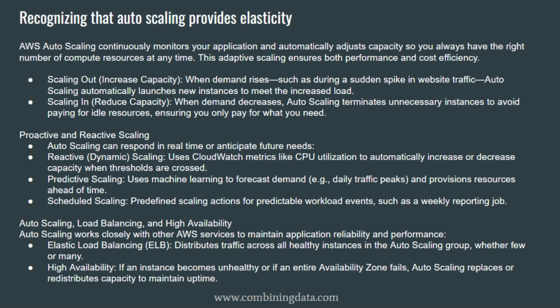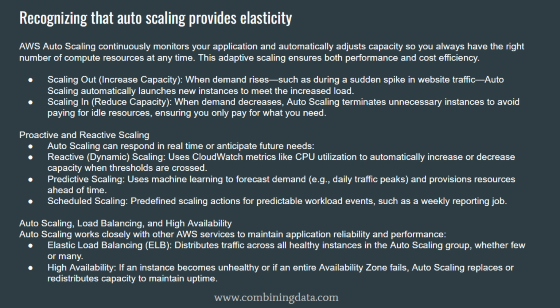Auto-scaling, load balancing, and high availability. Auto-scaling doesn't work alone. It integrates tightly with Elastic Load Balancing, ELB. ELB distributes traffic across all healthy instances. As auto-scaling adds or removes instances, ELB automatically adjusts.